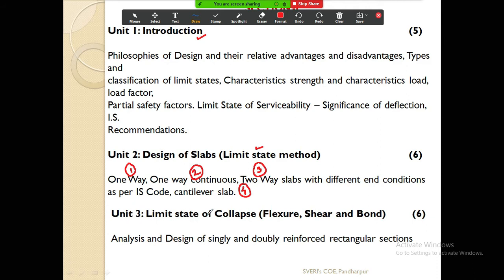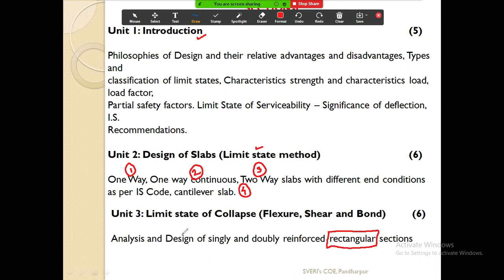Then third is the design of beam. Here, analysis and design of singly and doubly reinforced rectangular sections. So we are going to design the rectangular beams. For your syllabus it is very less. Only the rectangular sections are there in this unit.